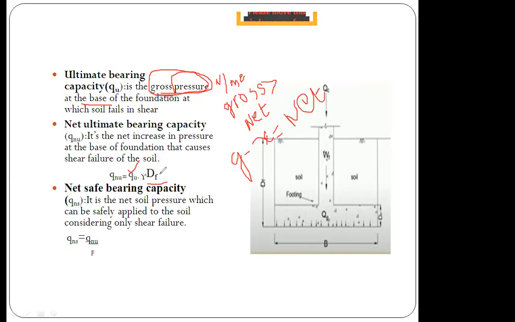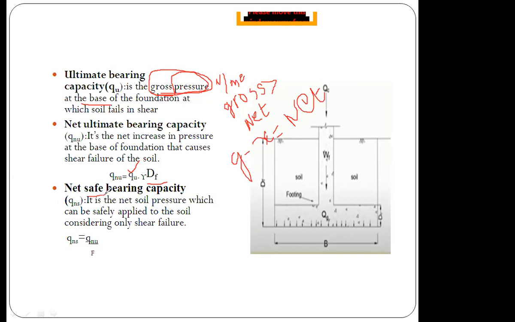What does DF represent? I told you when I explained types of foundation. What does DF represent? Depth of foundation. Unit weight of soil into depth of foundation, minus that, you will get net ultimate bearing capacity. Okay. So next, net safe bearing capacity.